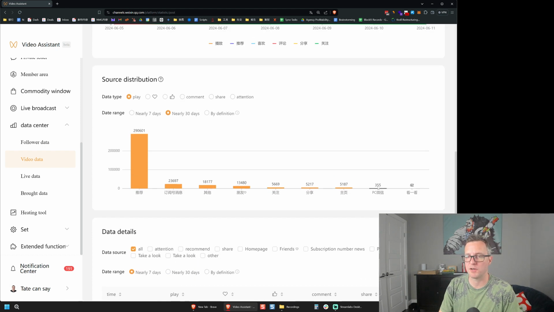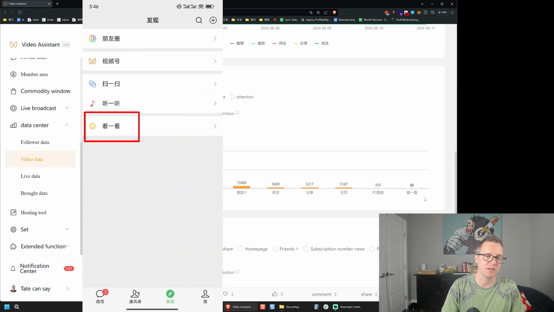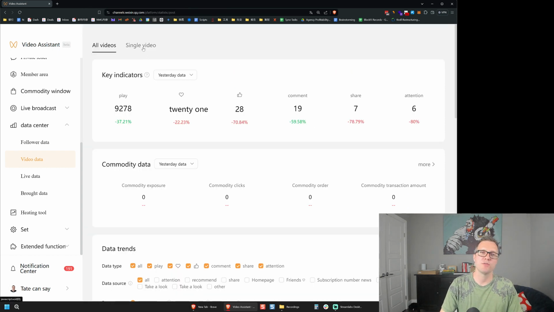And then finally, this very small one you can barely see is WeChat on PC. Not a whole lot of people are using WeChat on their PC. And then the Can section, which is another way of discovering content. Let's check the data for a single video.